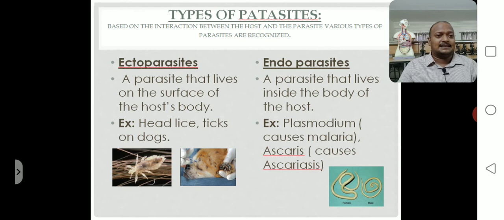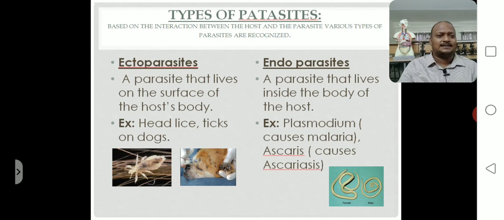And Ascaris, commonly called roundworm, causes ascariasis. Children suffer abdominal pain because of the growth of roundworms in the intestine. Ascaris is also an example of an endoparasite. You can write any parasite which lives inside the body.